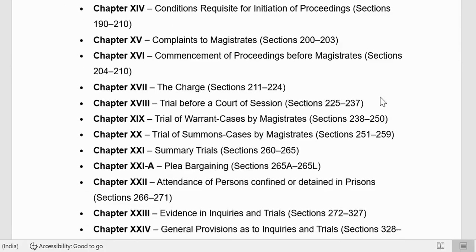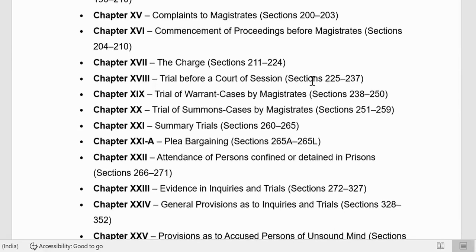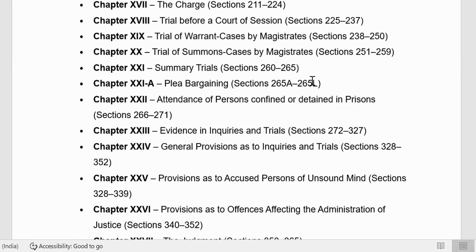Okay. Conditions requisite for initiation of proceedings. This is also an important chapter. You will get questions. Initiation of proceedings is important. You may get a compulsory question. Then complaints is important. Concepts are there. Then commencement of proceedings. See, all these things are related to trial. Okay, the charge, the trial of warrant cases, trial of summons cases, summary trials.